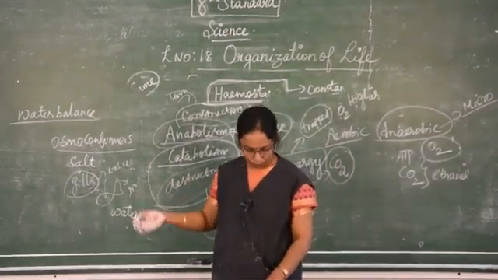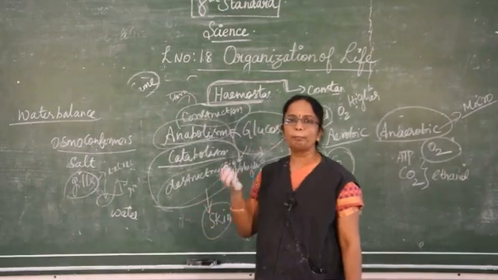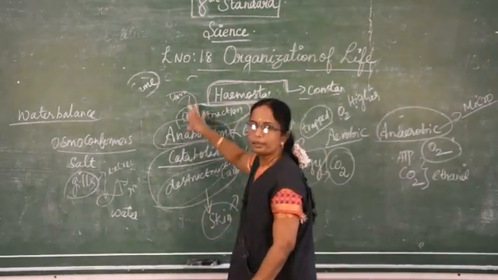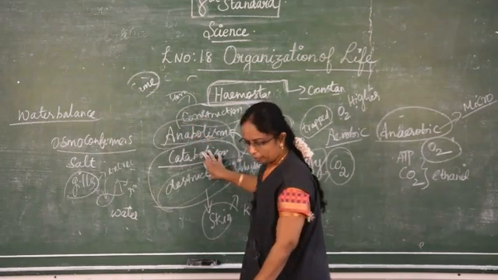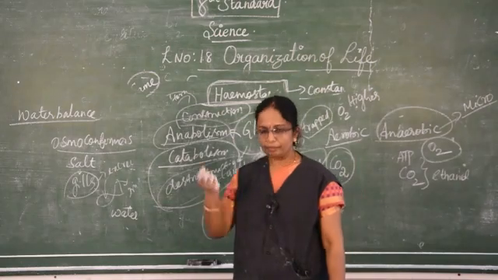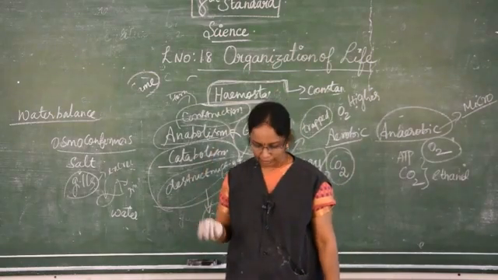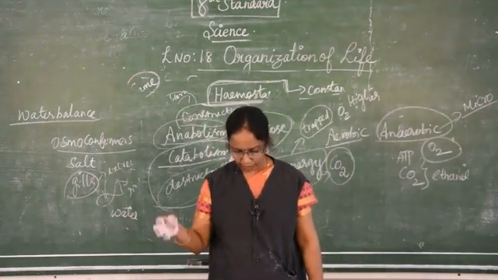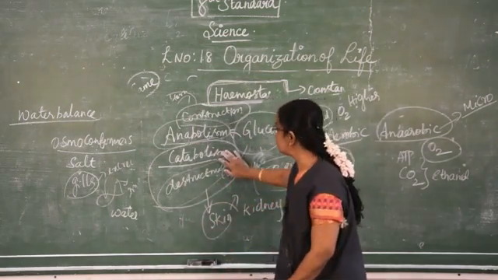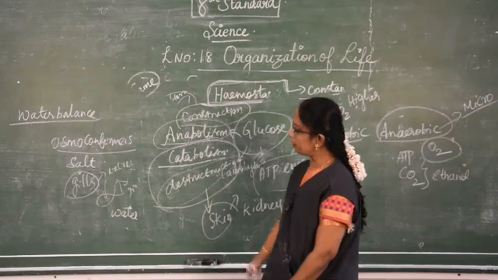Anabolism is the constructive process, useful for building and storing, so all the food particles are built up and stored. In catabolism, heat is produced and we are able to move our muscles. They break down into simpler substances, and the waste products are released during catabolism.